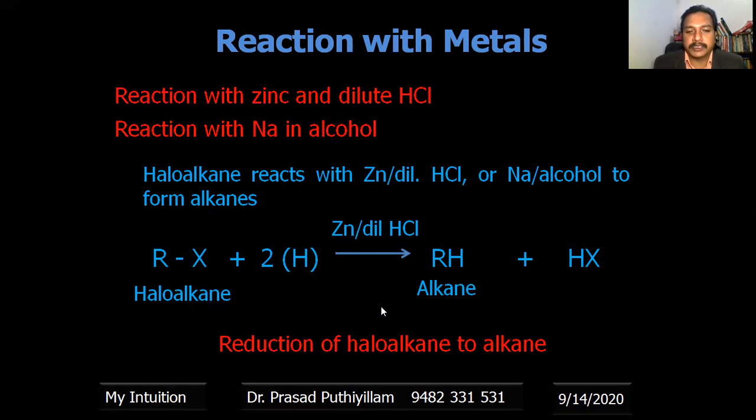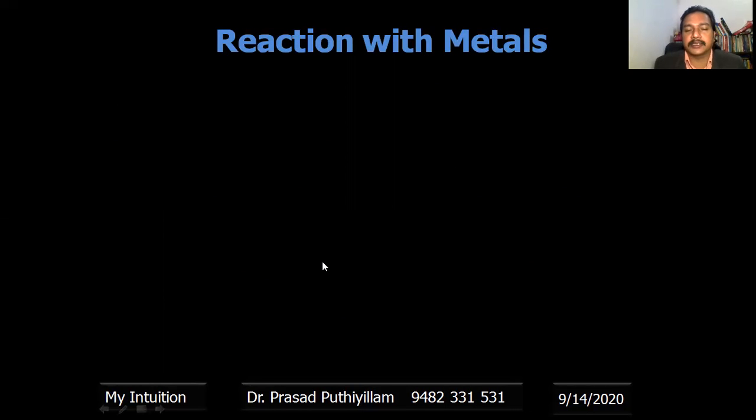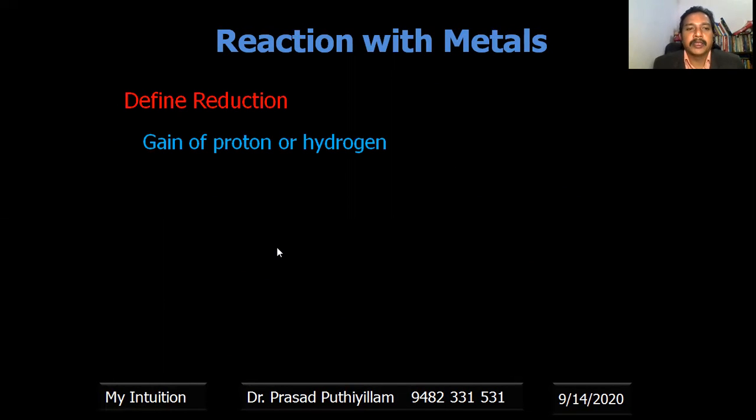Now a doubt comes: what is a reduction reaction? Reduction can be defined in many ways. It can be defined as the addition of hydrogen. In the previous example, we saw that hydrogen is added, therefore we call that reaction a reduction reaction. The alkyl halide gains hydrogen, therefore we say it undergoes reduction. Or in other terms, it is loss of oxygen.